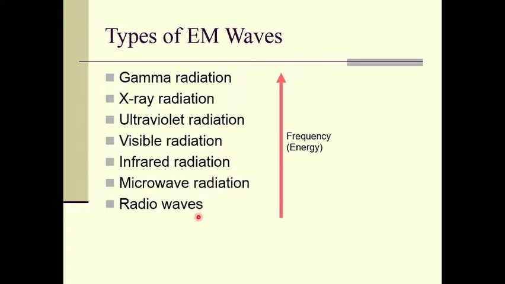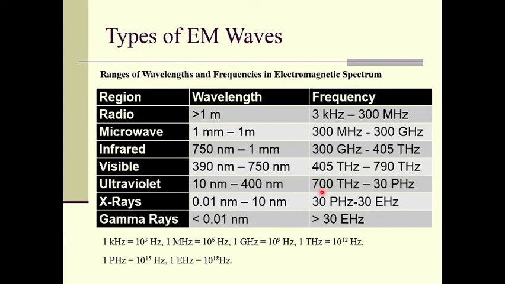Radio waves have very small frequency, hence small energy, whereas gamma rays have very high frequency, and hence very high energy. The wavelength, on the other hand, increases in going from gamma radiation to radio waves. That means gamma radiation has the smallest wavelengths, whereas radio waves have very long wavelengths.